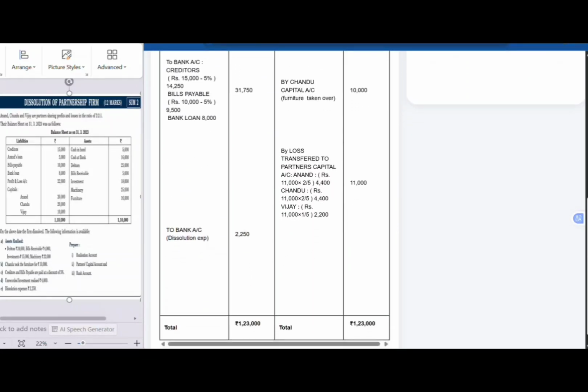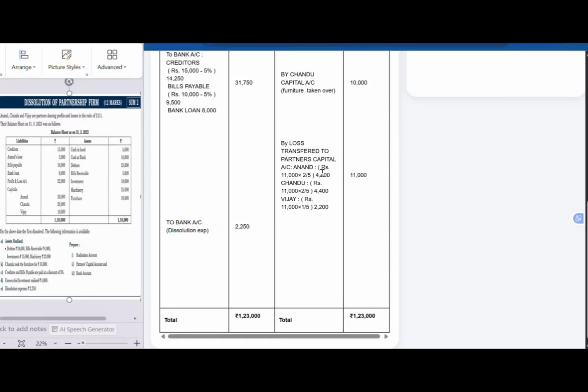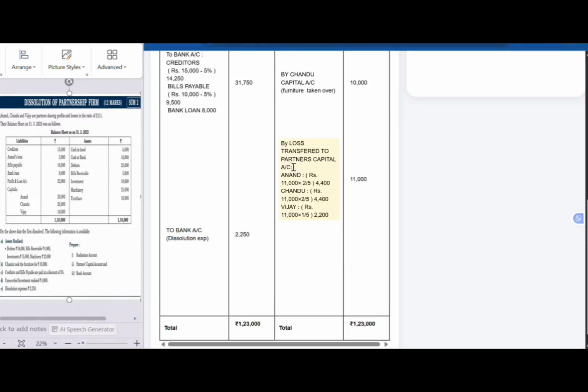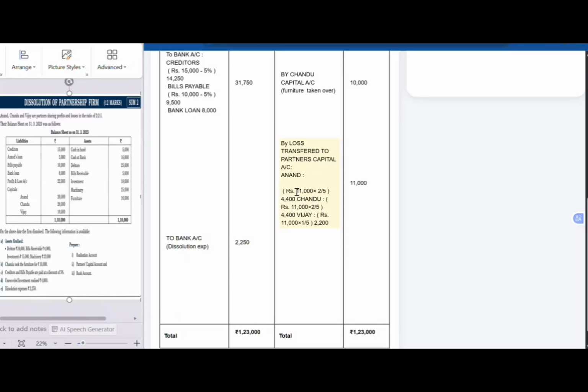1,23,000, deduct the credit side total, which will be 11,000, shared between Anand, 11,000 into 2 by 5 in their old profit sharing ratio. That will be 4,400. And for Chandu, rupees 11,000 into 2 by 5, again 4,400.